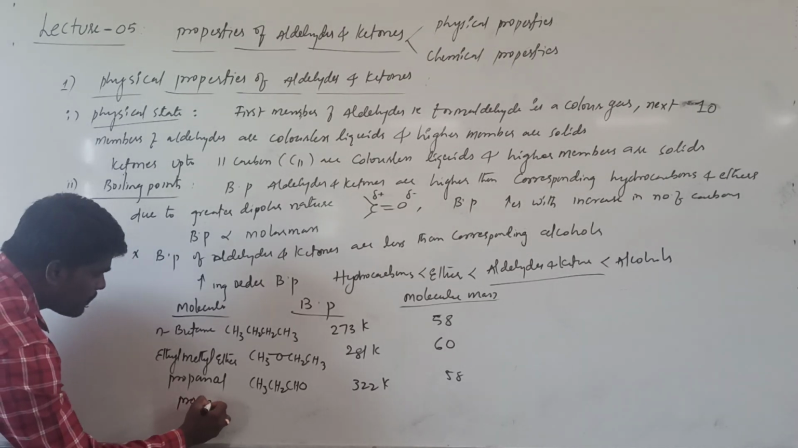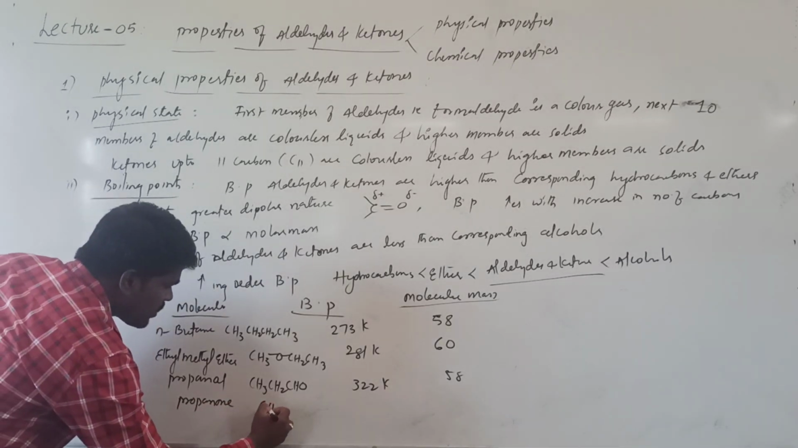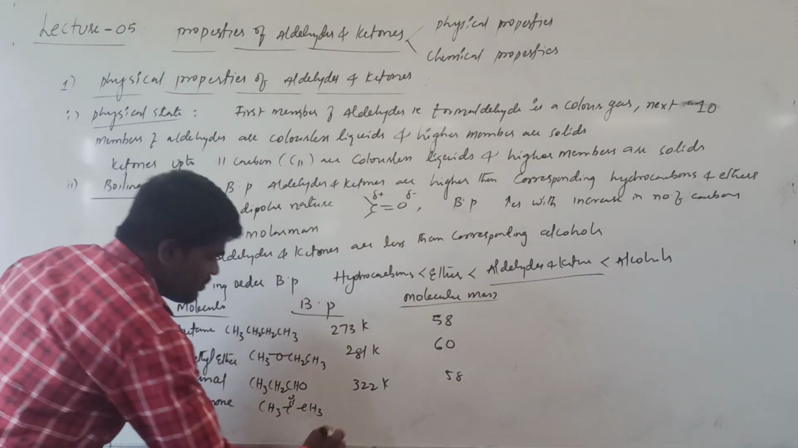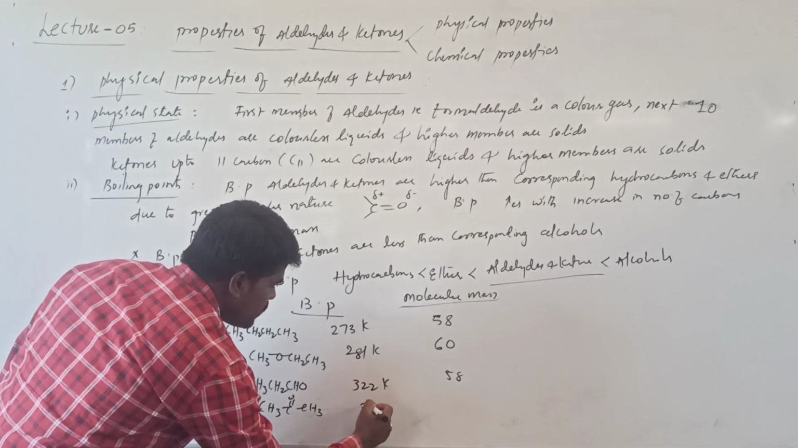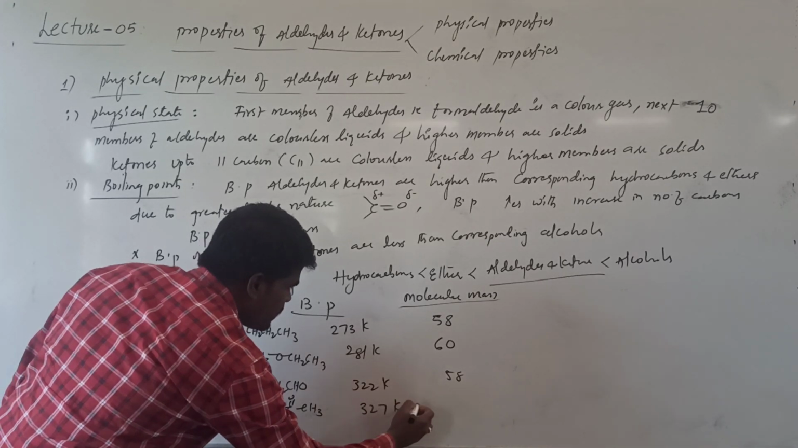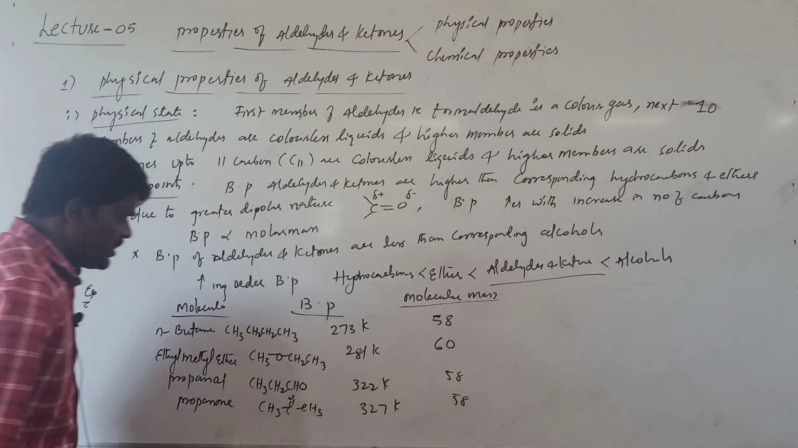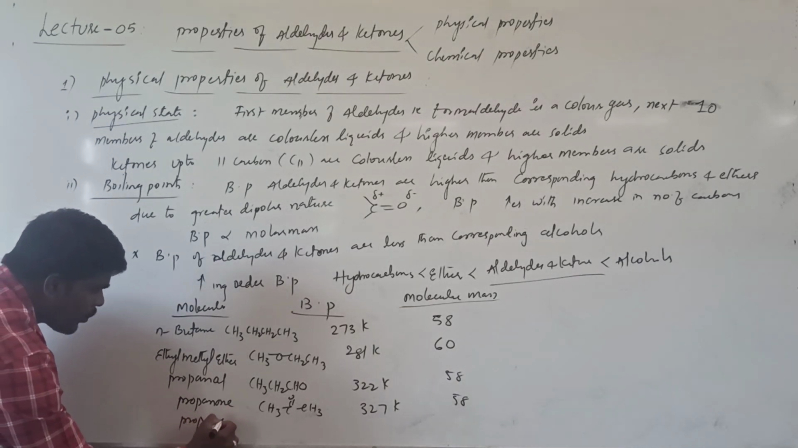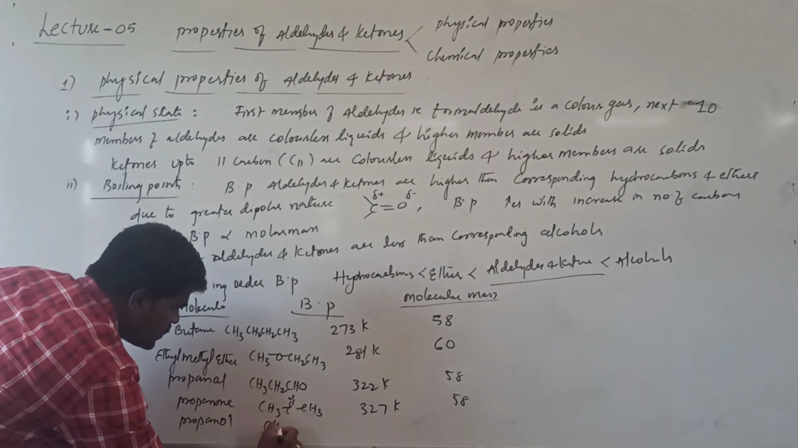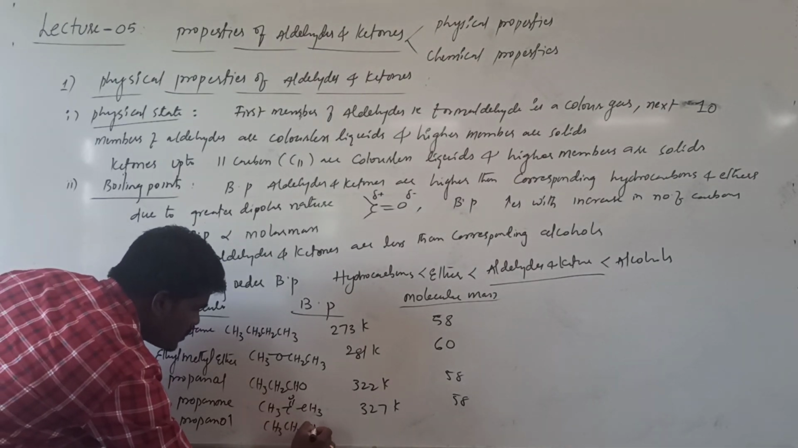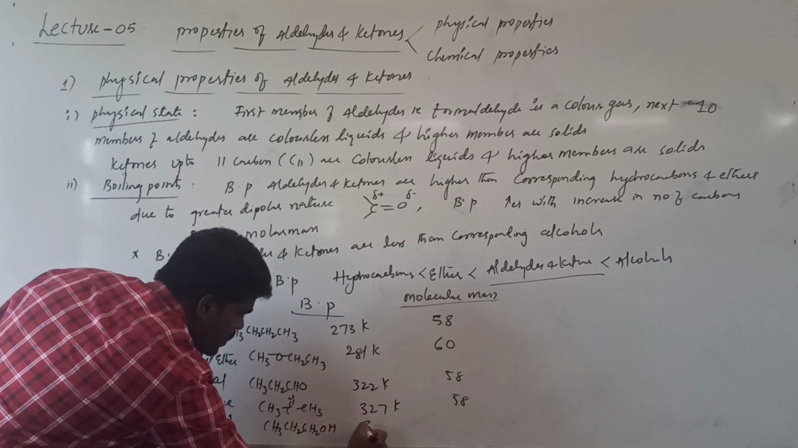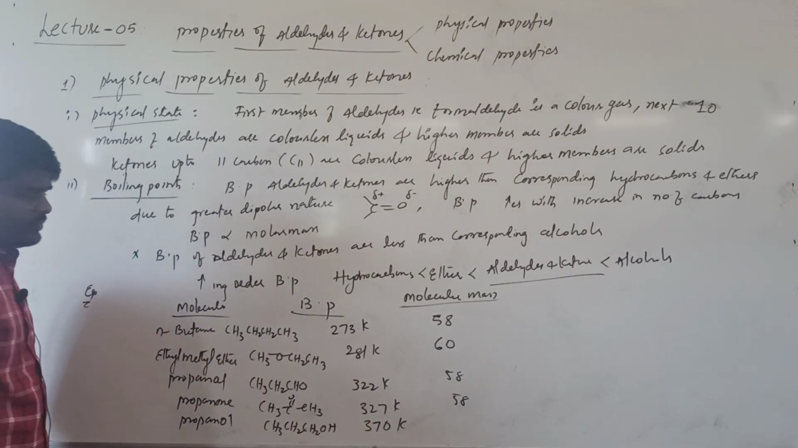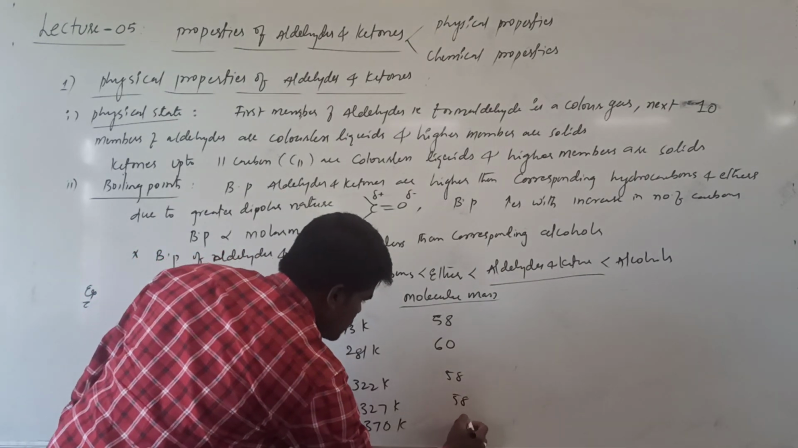Propanone, this is the structure of propanone. Its boiling point is 329 Kelvin, and its molecular mass is 58. If you are talking about propanol, that is CH3 CH2 CH2OH, its boiling point is 370 Kelvin and its molecular mass is 60.